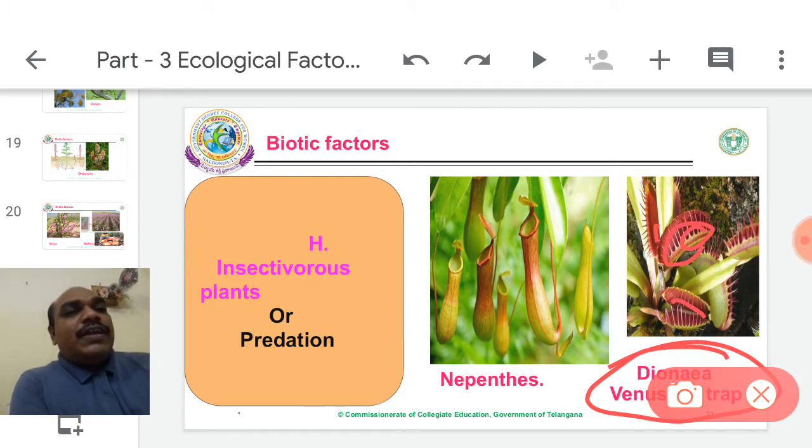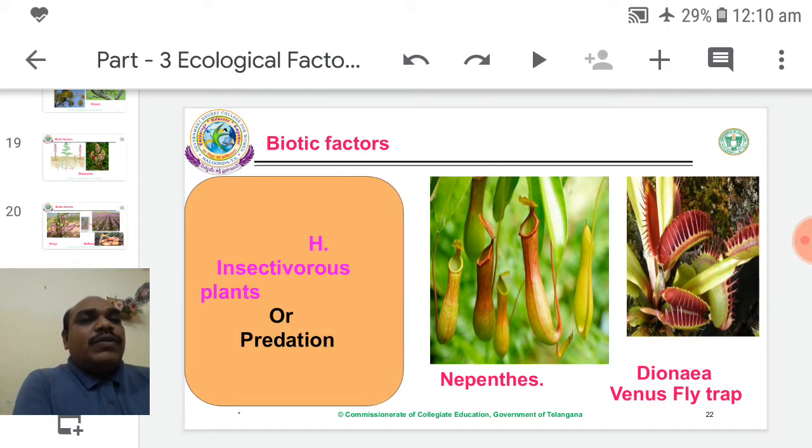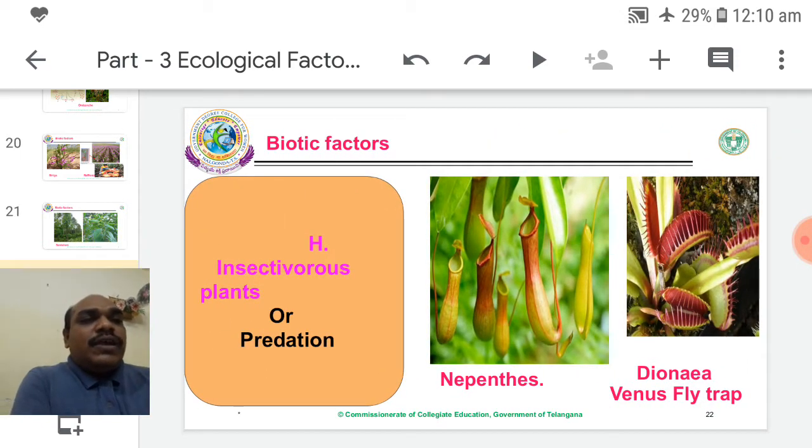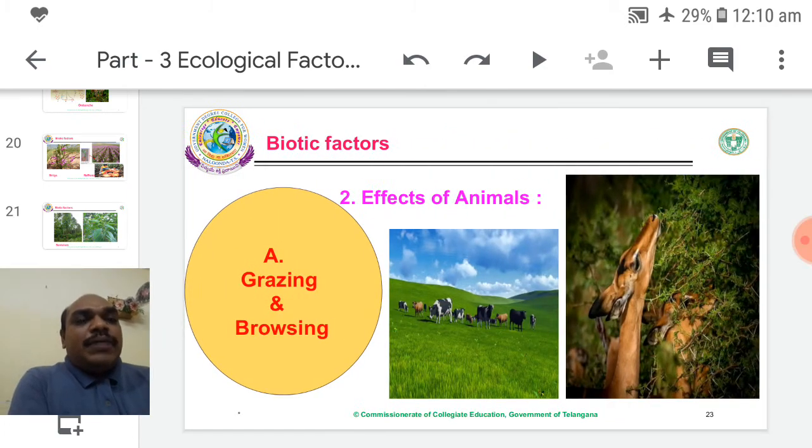If one insect, generally a fly, accidentally enters between the leaves, in that moment it suddenly closes, and the insect dies. So it is one type of hunting. Some other examples are also there: Dionaea, Nepenthes, Utricularia, Drosera. These are some other examples of insectivorous plants.